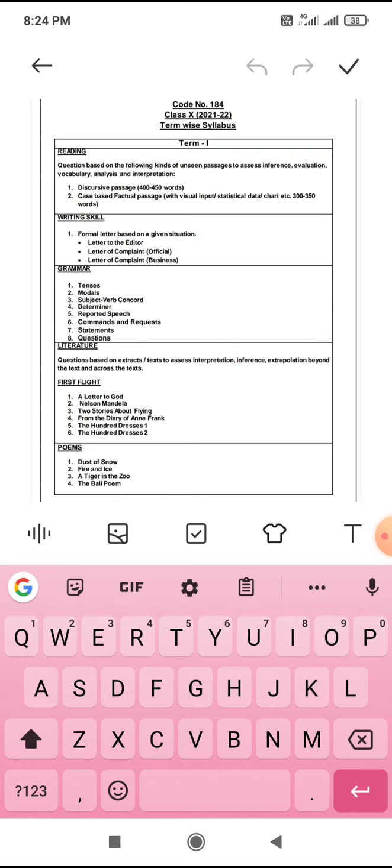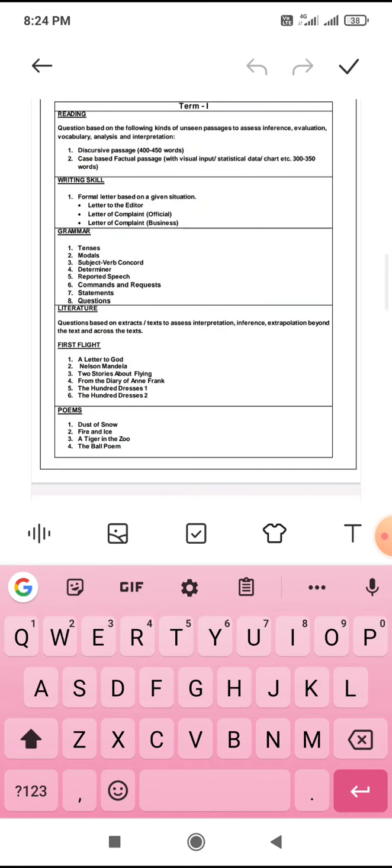Okay, like that. Now writing skill, formal letter based on the given clues for your term 1: letter to editor, letter of complaint official and letter of complaint business. Now many children have asked me today, ma'am, how the questions are going to come for the writing section. So it is sure and certain that MCQ questions are going to come, and for that, children, you have to think in a different way.